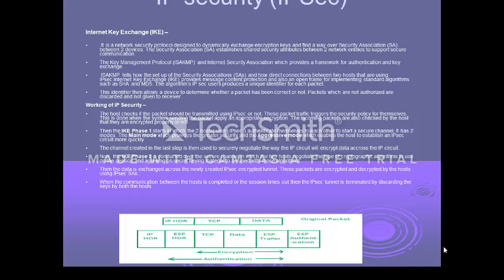The other option is to go for the VPN, where IPsec is employed. The first phase is Internet Key Exchange version 2 phase 1. In phase 1, as the data arrives, that is the original packet with the IP header, TCP or UDP header and payload, that is the data itself.